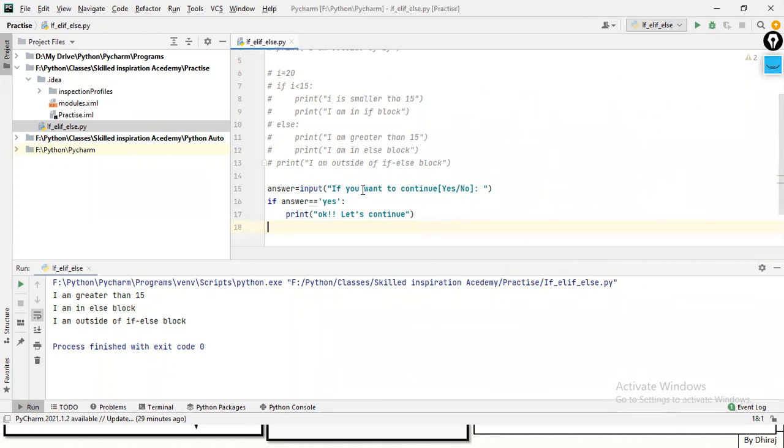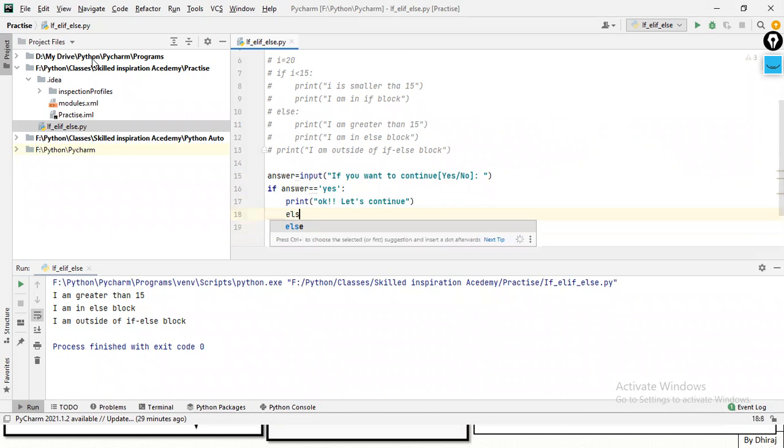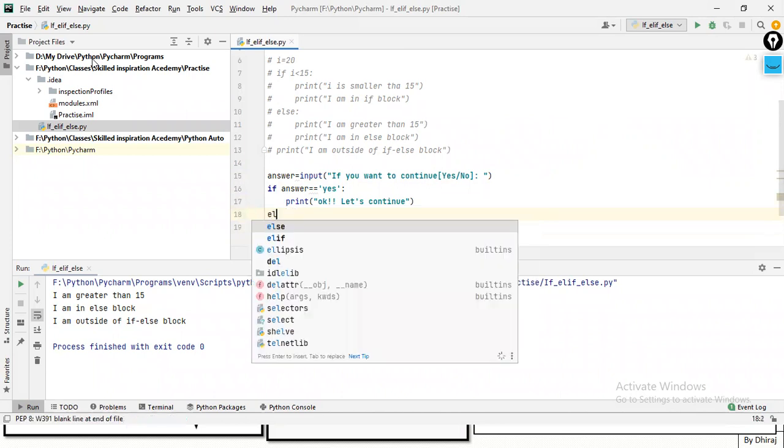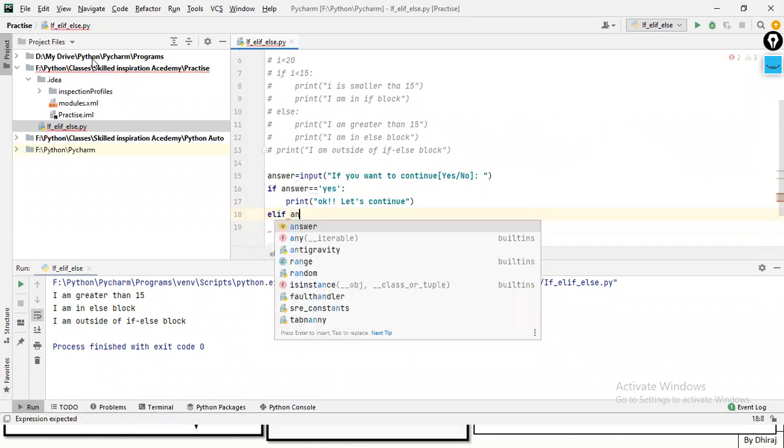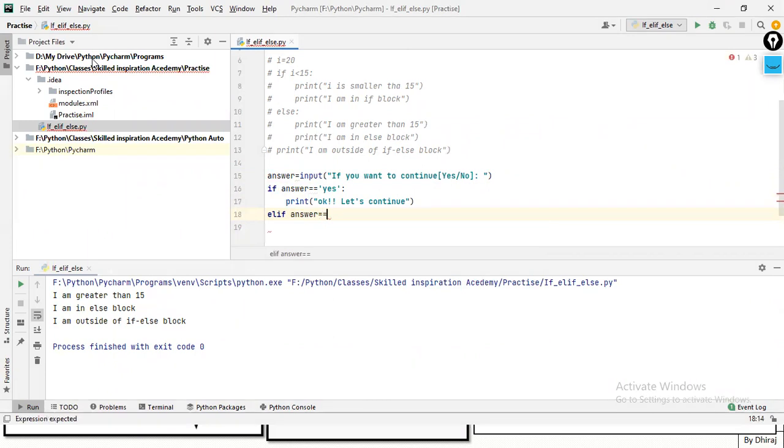Now, if the user gives the output yes, it will print let's continue. So I put elif, answer is equal to no. If the answer is no, I'm going to print, let's say, no worries, comma, thank you.